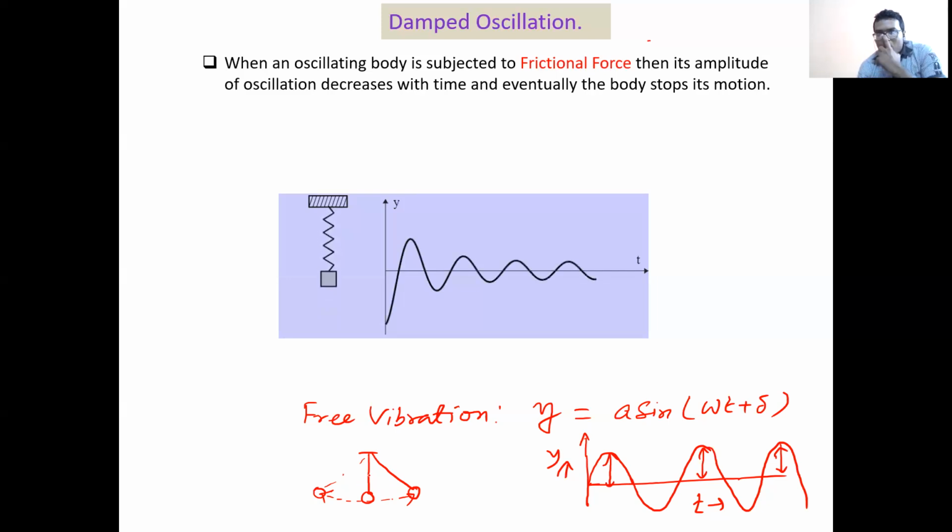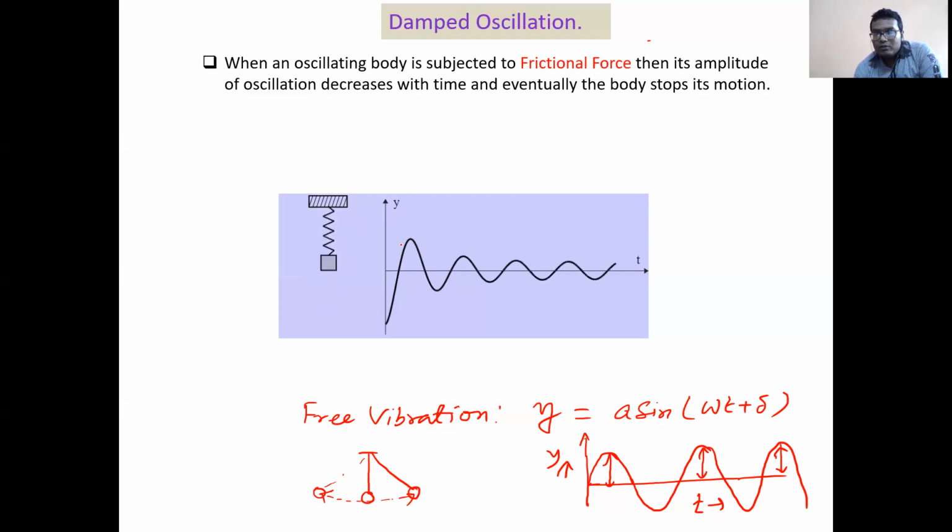So you can ask, sir, why? This is a sinusoidal equation, so why, in our day-to-day life, after a few oscillations, does it stop vibrating? If you oscillate a simple pendulum, after 5 or 6 oscillations it will gradually decrease its motion, just like this case, right? Because in our day-to-day life, this is not a free vibration. This is basically a damped oscillation.